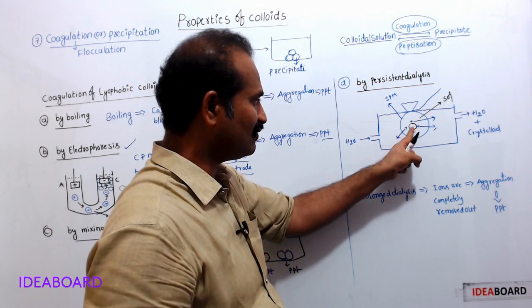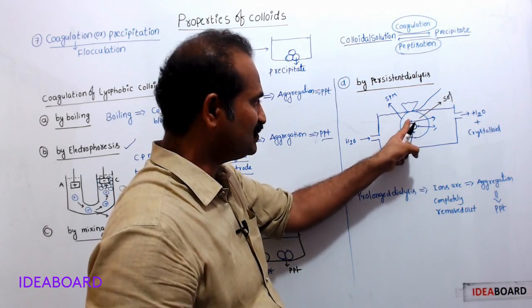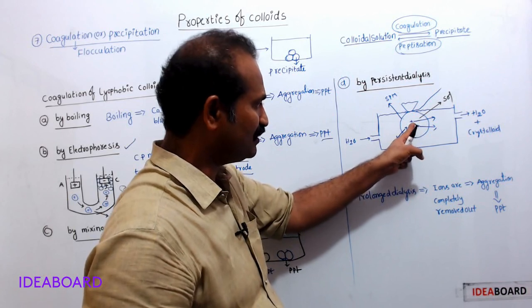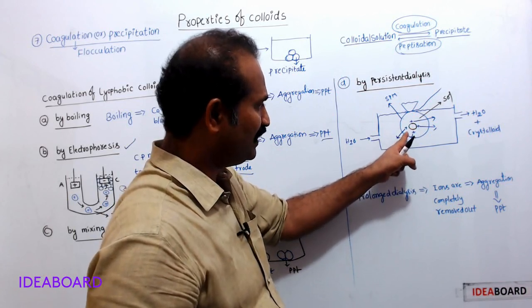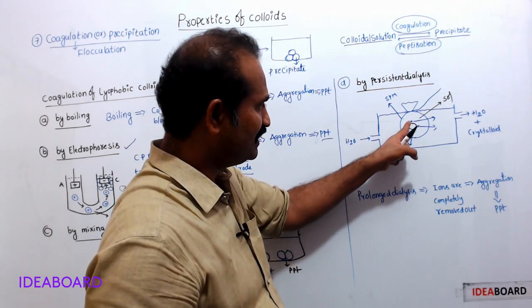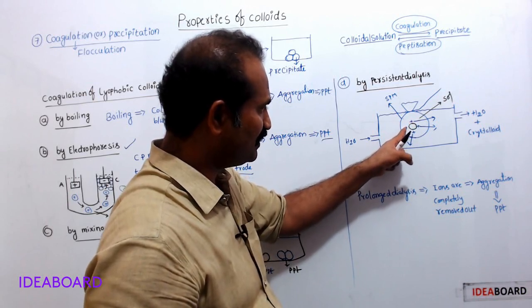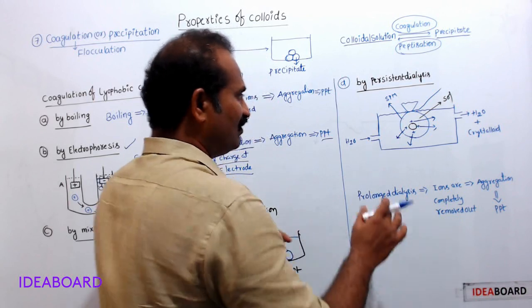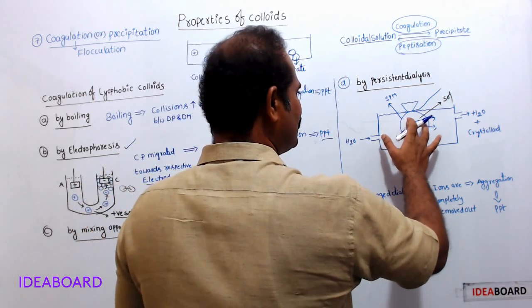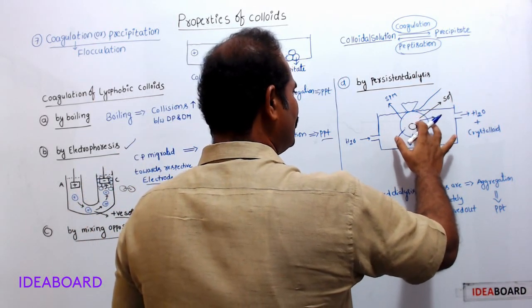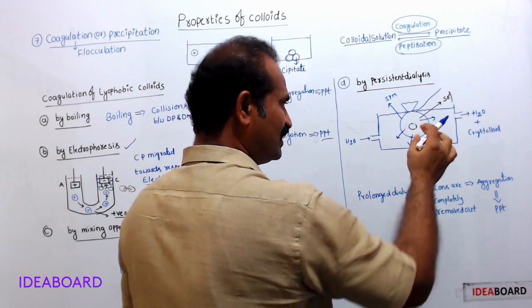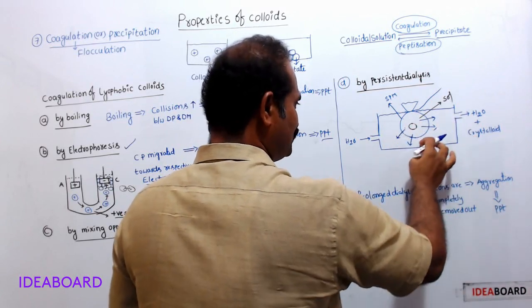This is the colloidal solution. The colloidal particle has a positive charge present on it. That's why this sol is said to be a positive sol. During dialysis, what happens? These positively charged particles come out through the semi-permeable membrane. Therefore, all ions are removed from the colloidal solution and enter the water.